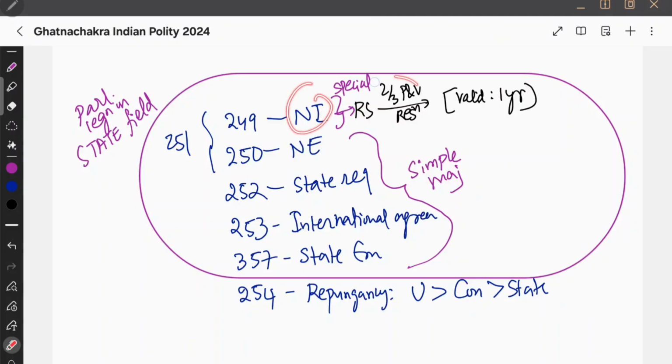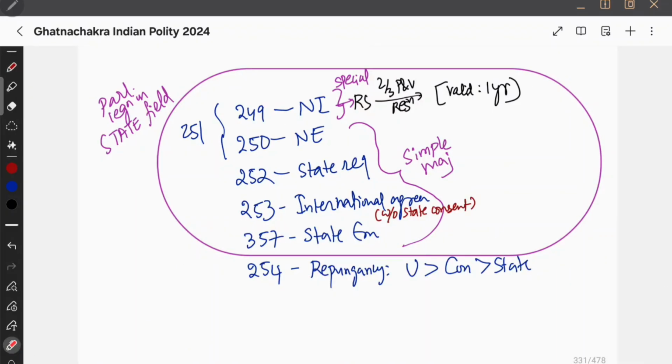For national interest, the Rajya Sabha will pass a resolution under 249, or at the time of national emergency Parliament can make laws in the state legislation, and under 249 also. And these are all the areas where Parliament can legislate in the state field: national interest, national emergency upon request of 2 or more states, and when Parliament wants to implement an international agreement without state consent. And then there is state emergency, when Parliament can legislate in the state field.